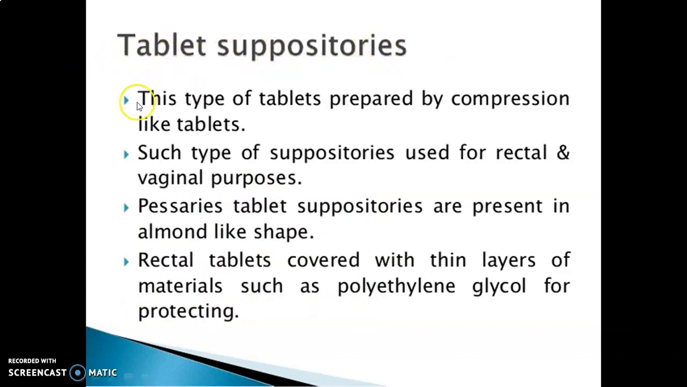The tablet suppositories are prepared by compression like tablets. Such suppositories are used for rectal and vaginal purposes. The pessary tablet suppositories are almond-like in shape. The rectal tablets are covered with thin layers of material such as polyethylene glycol for protection.